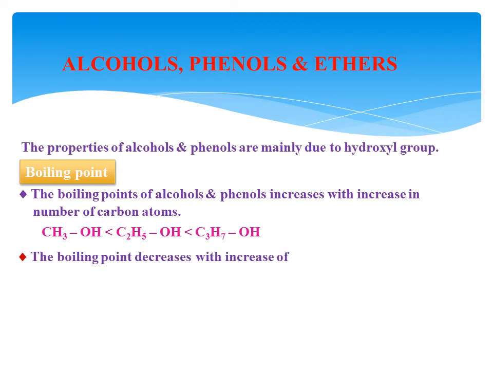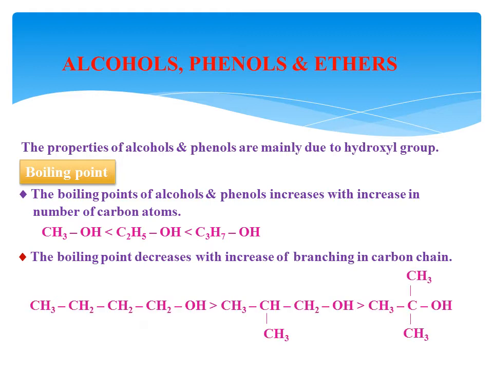Now, one more thing: the boiling point decreases with an increase in branching in the carbon chain. For example, 1-butanol has a higher boiling point than isobutyl alcohol, which is greater than tertiary butyl alcohol. How?